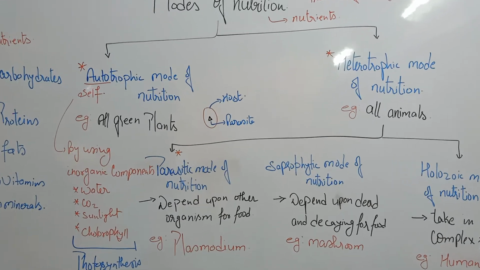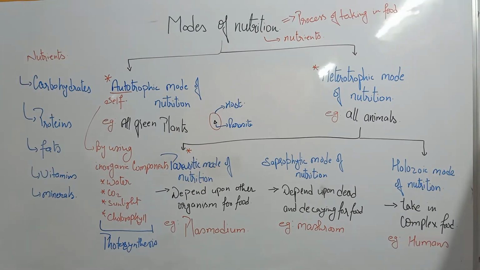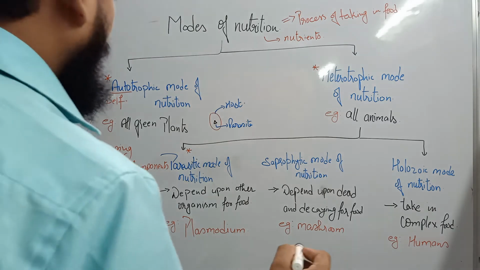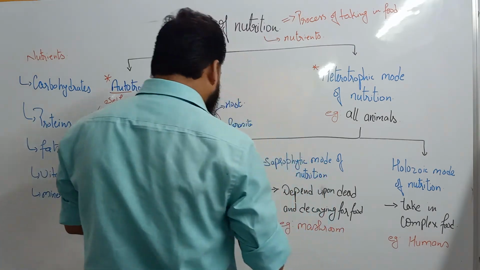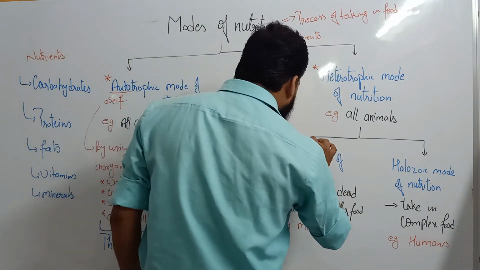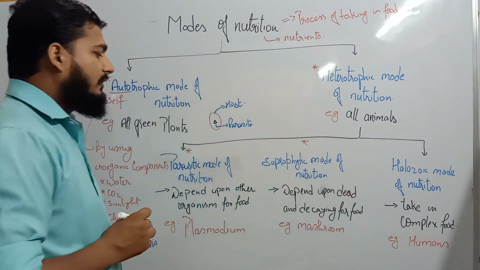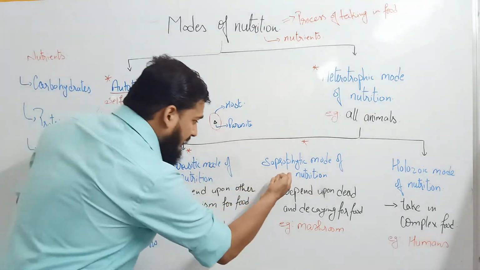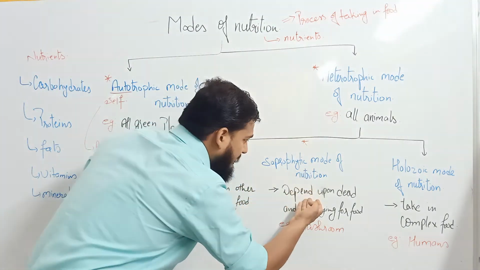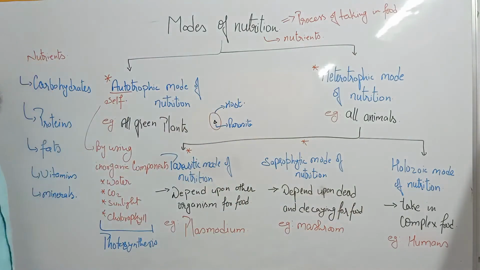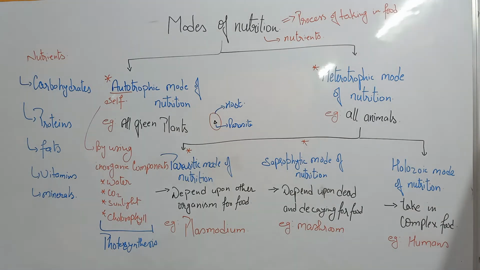The second is the saprophytic mode of nutrition. In this, the key word is: these organisms depend upon dead and decaying organisms for food.